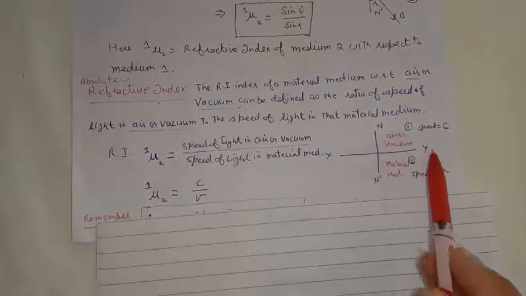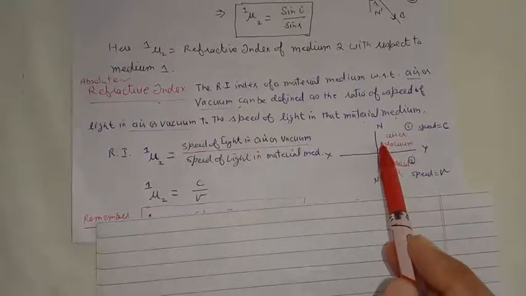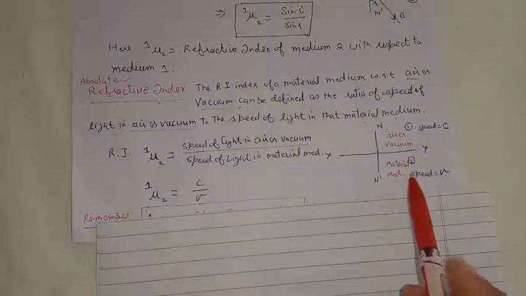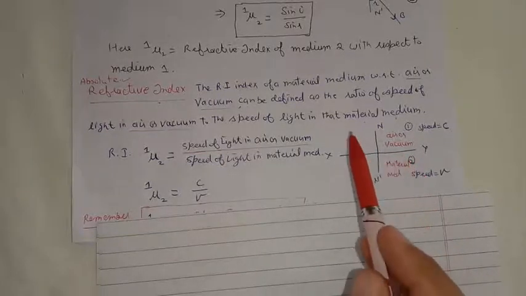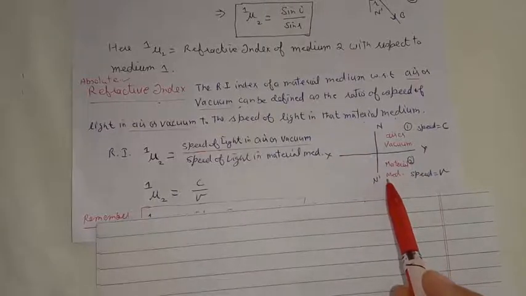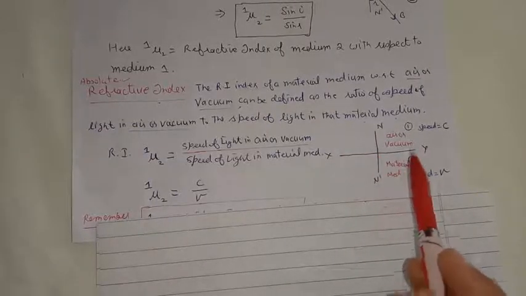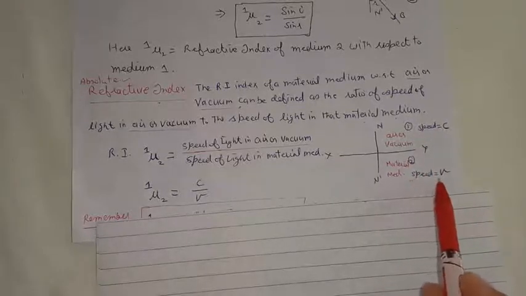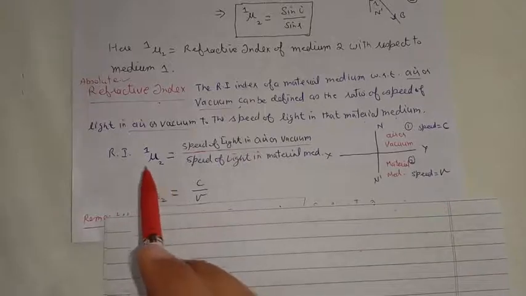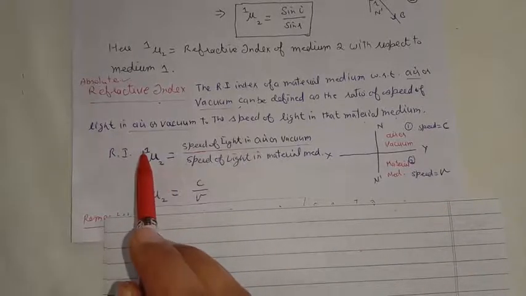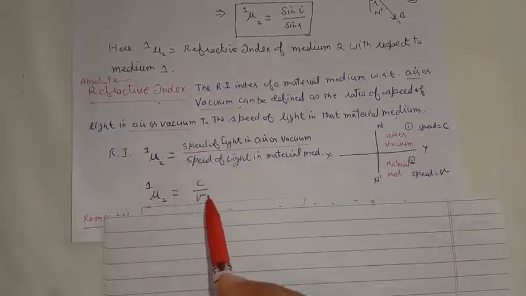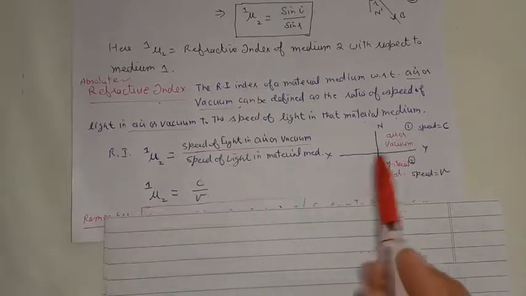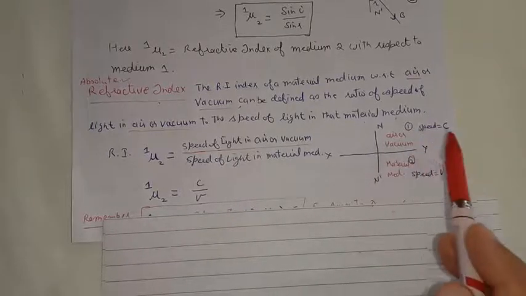This is medium 1, this is medium 2. Medium 1 is air or vacuum, and the second medium can be any material medium, like glass or water. So if light goes from air or vacuum into the material medium, and the speed of light in the air is c and the speed of light in the material medium is v, then the refractive index of medium 2 with respect to 1 will be equal to c by v.